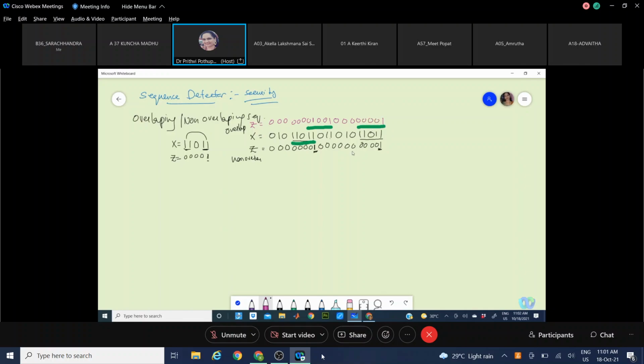This is another sequence. So 1, 2, 3. Three sequences for overlap. Non-overlapping, it is only 2. Understand? Is it clear how you are differentiating overlap and non-overlap?